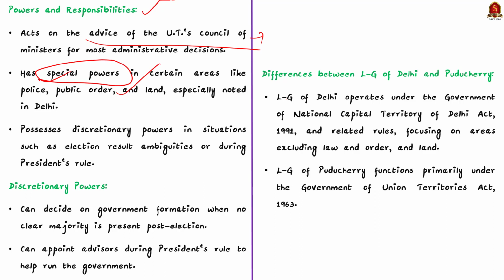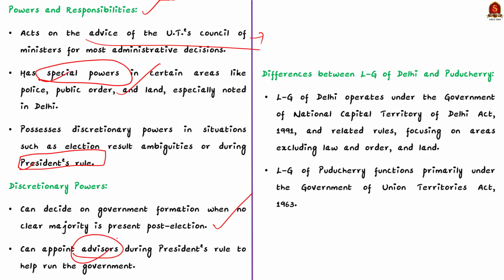Apart from this, Lieutenant Governor also has discretionary powers. See, there are times where the Lieutenant Governor can make decisions without the Minister's advice. For example, if after an election no party has a clear majority, the Lieutenant Governor can decide who should try to form the government. Also, if there is a situation where the territory needs to be governed directly by the central government, that is as per the President's rule, the Lieutenant Governor can appoint advisors to help run the government.